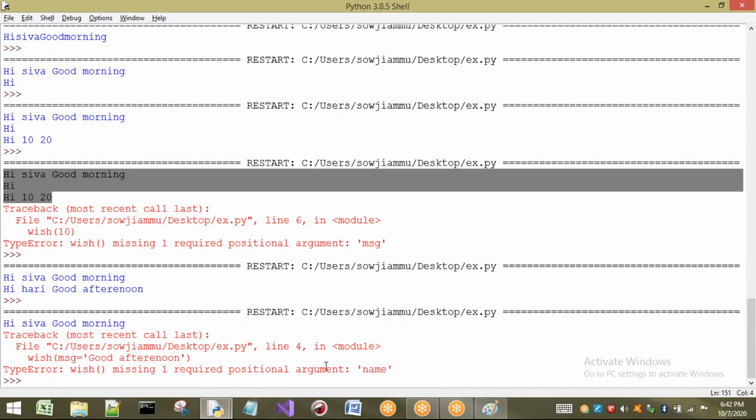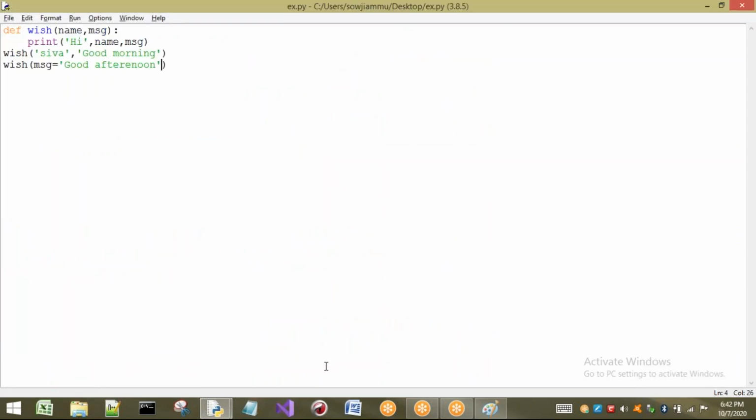By default, it is a positional argument, so it requires one more. So in the positional case, the number of parameters and the order of parameters should be the same. In keyword arguments, order is not important, but the number of parameters is important. So we have seen that.